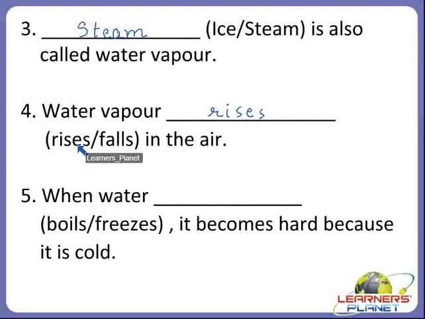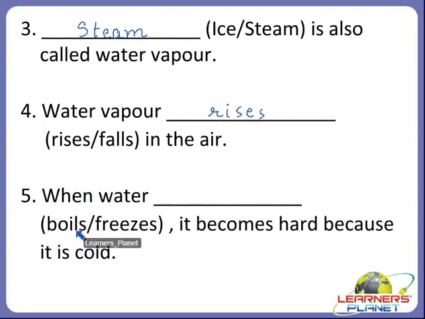Okay children, now the next one. When water dash, it becomes hard because it is cold. So children, what happens to water?